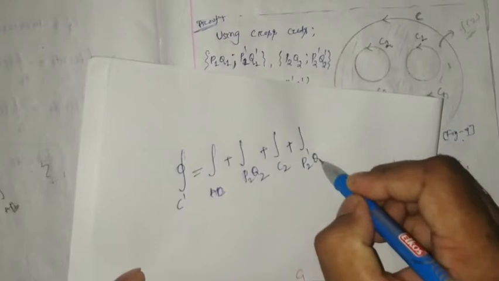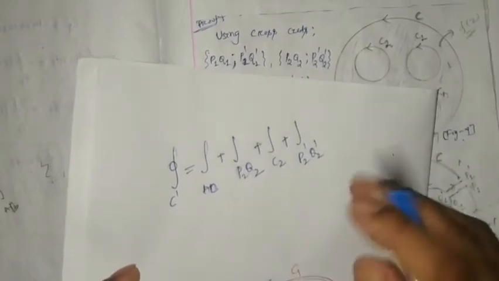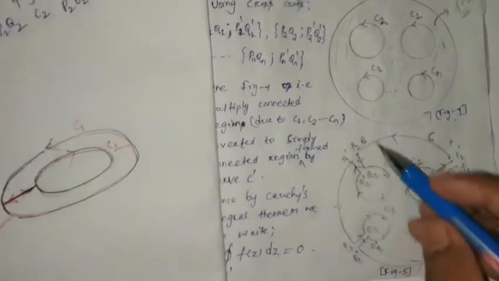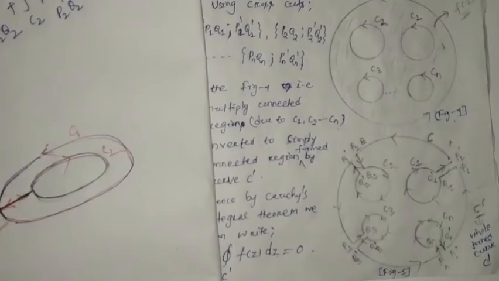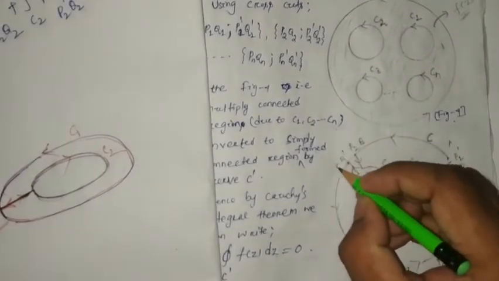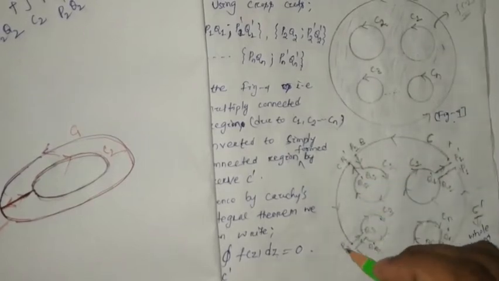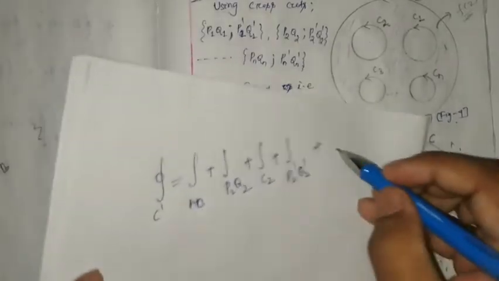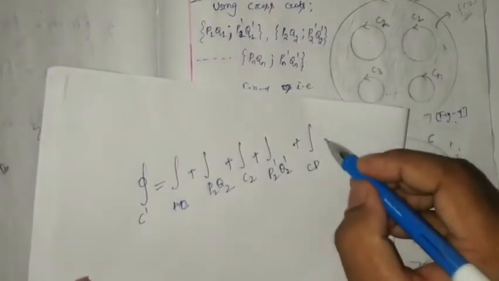Then plus, suppose this point is your C and this point is your D. Then you moved from C to D, so plus the C to D line integration.